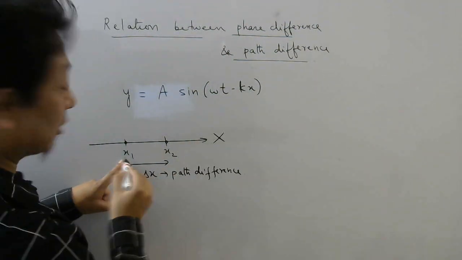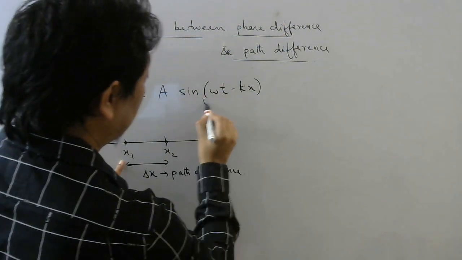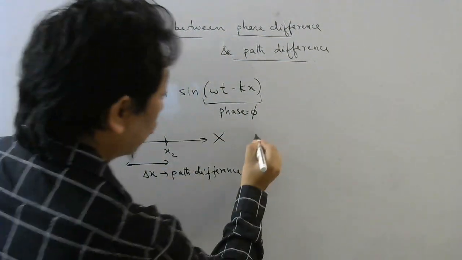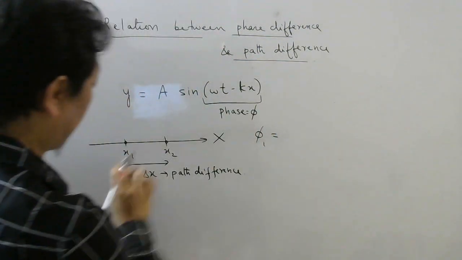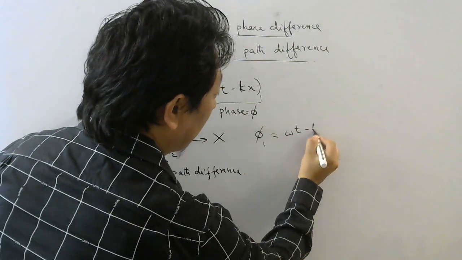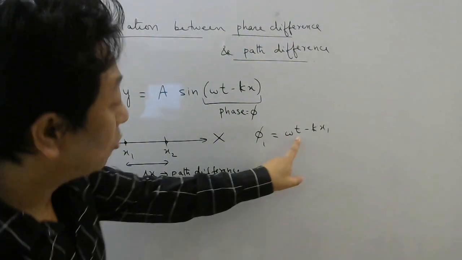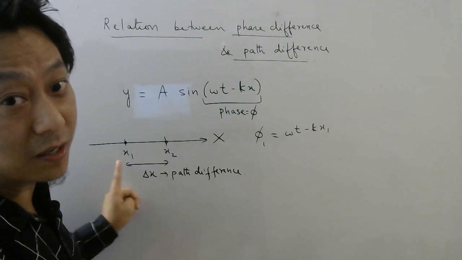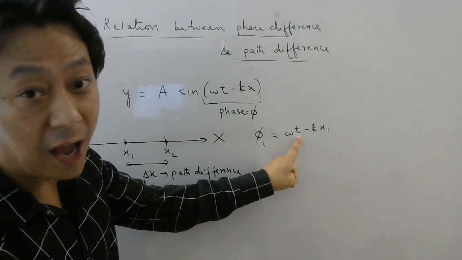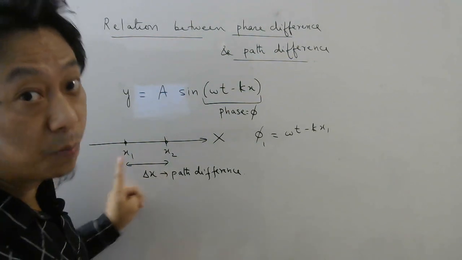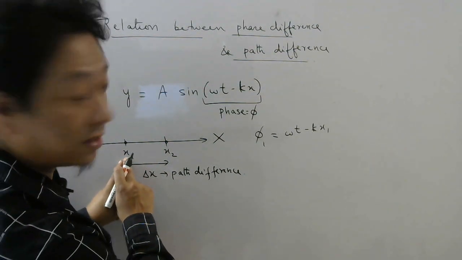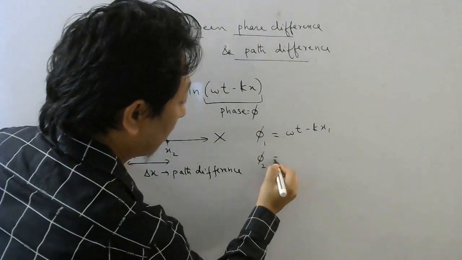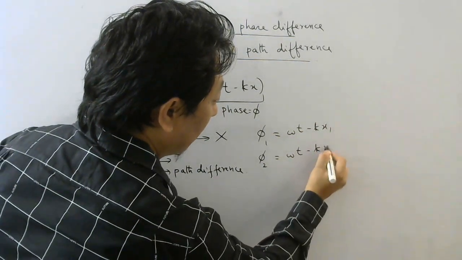Now when x is x1, what will be your phase? This is your phase, remember, for a wave, for which I can write the symbol phi. So what will be the phase when x is x1? It will be omega t minus kx1. Please remember, I have chosen the time to be the same. So at the same time, I am looking at the phase of two particles. Let me repeat. At the same time, I am looking at the phase of two particles. So one particle's position is x1, put x1. That will give you the phase of the first particle. The phase of the second particle will be omega t minus kx2.